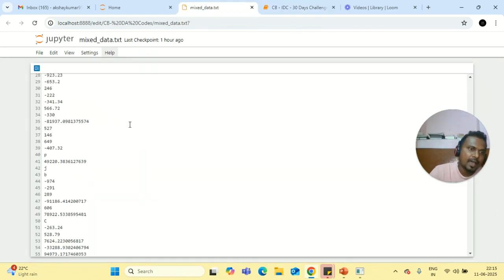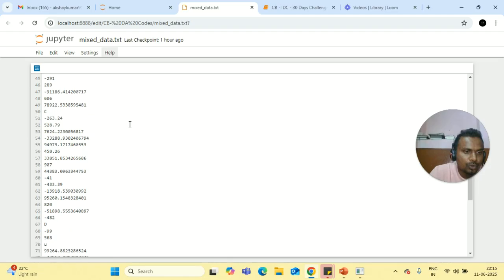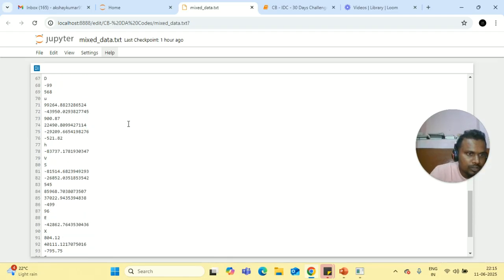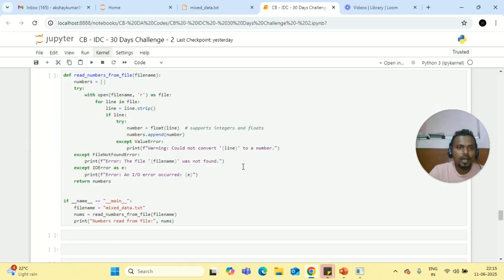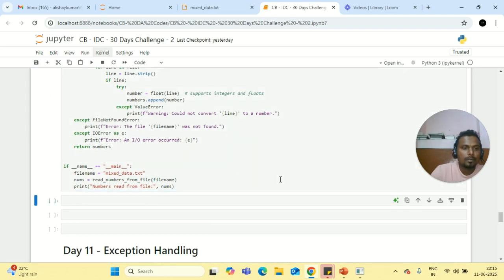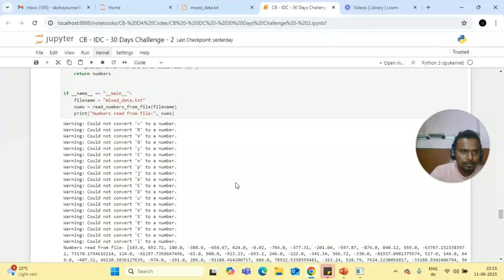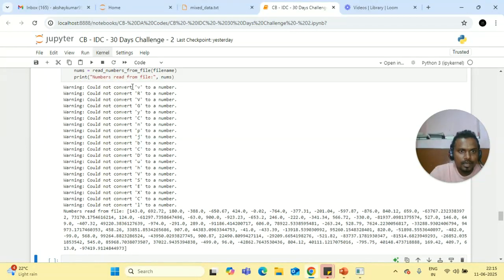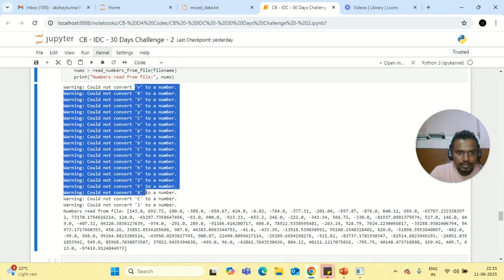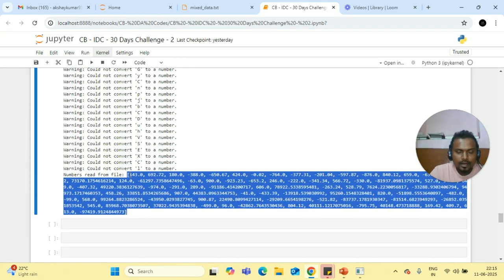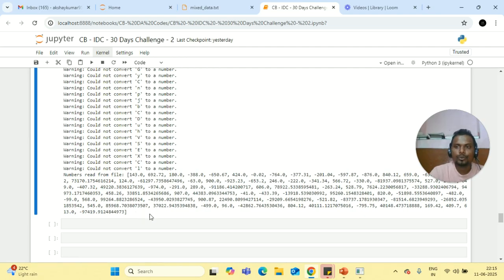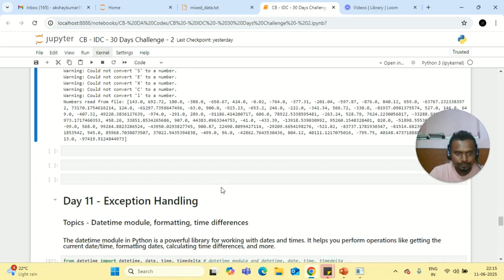My file has int values, float values, negative values, positive values, and here it has a single letter H, here it has U, D. So let's see how the output looks and how my program handles the exception. Here you can see that none of the letters are executed and all the numbers are executed in a list. So this is the usage of handling the exceptions.